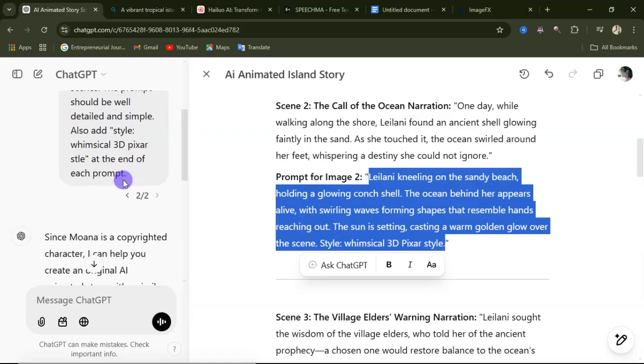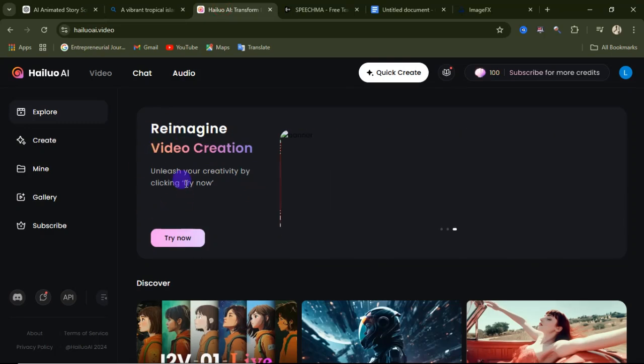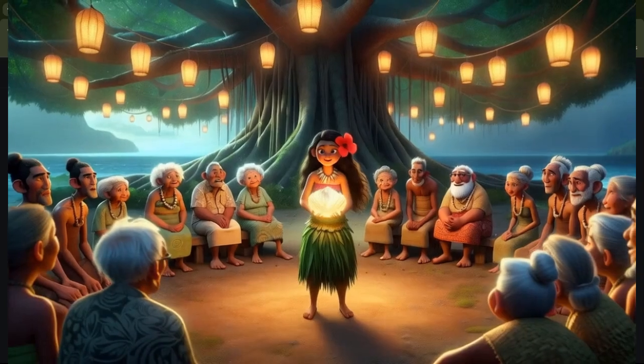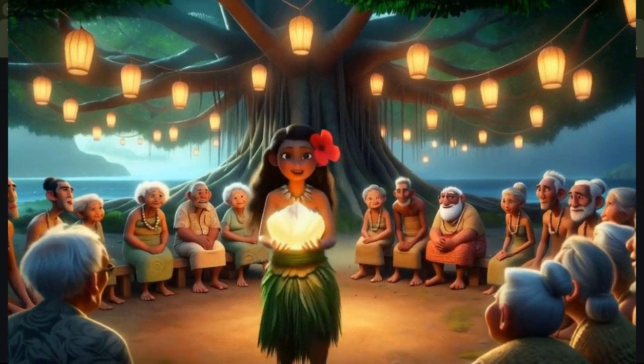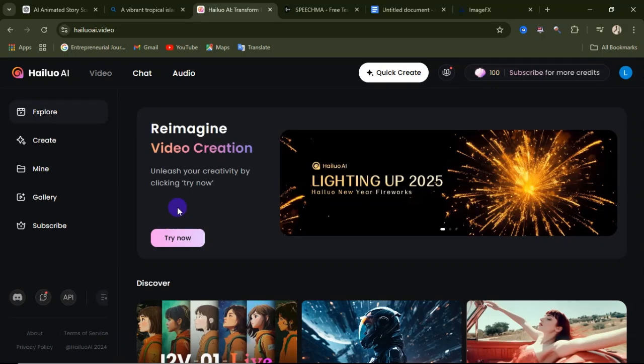So after I've gotten that, it's time for us to go over to this particular website called Hailuo AI. What this website does is transform your image to video. It is very good, and I've used this. You can see the example of what I've done using this website. You can see there's no distortion. So now let's go ahead and make use of this website.